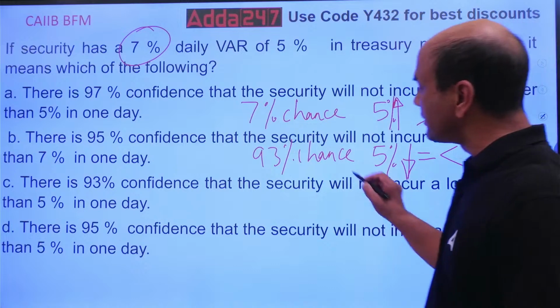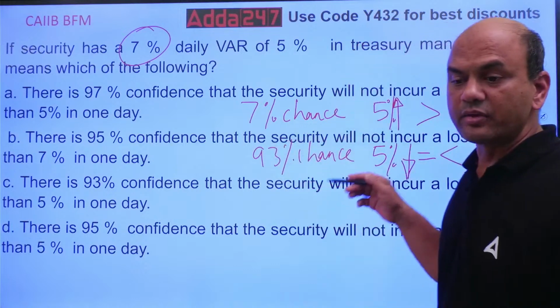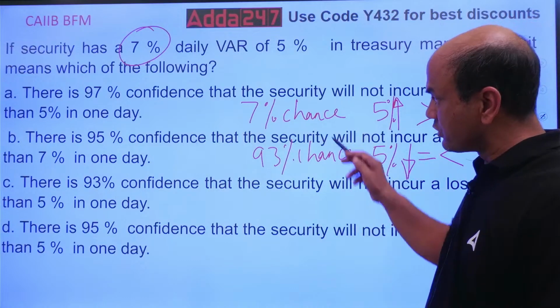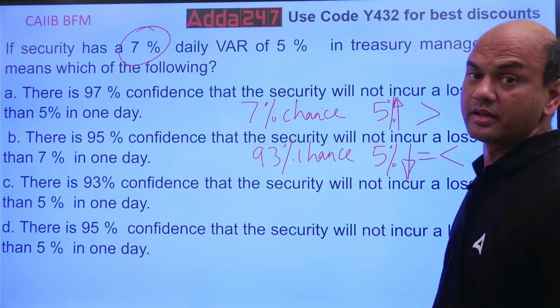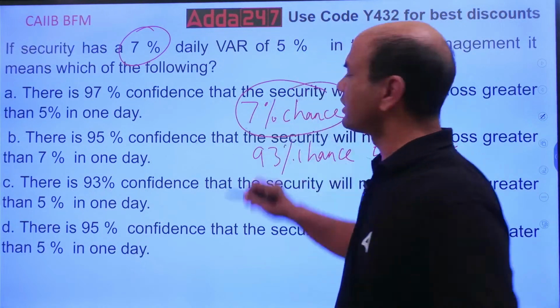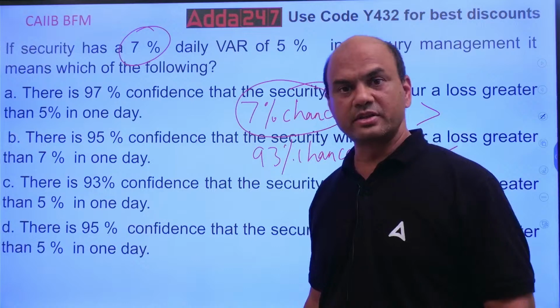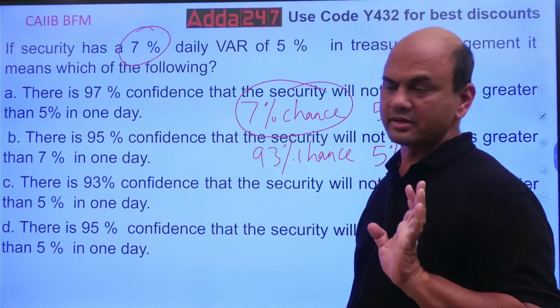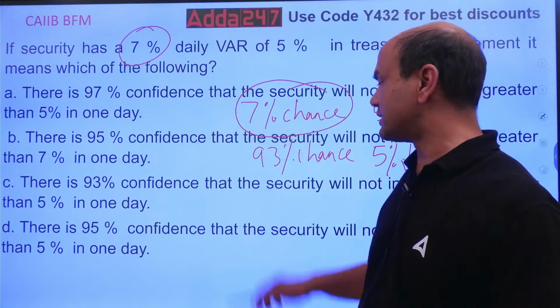So there is a 93% chance that the VAR or the fluctuations will be within 5%. So now look at the answer. Everyone pay attention to this part. 7% chance is for going above 5%. So 93% chance is for within the limits, right? So now what is the answer?